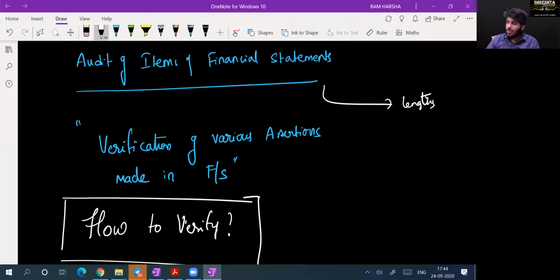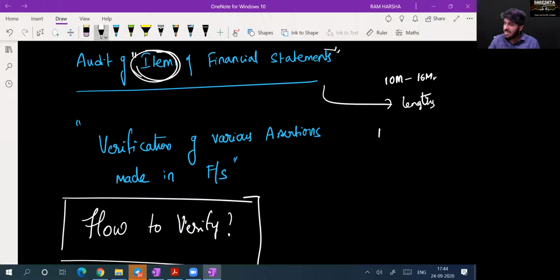Now we know this chapter's weightage will be 10 marks to 16 marks. In one attempt, some 16 marks were asked for. 4 questions were asked from this chapter. What is the heading of the chapter? Audit of items of financial statements. What are you doing audit of? You are doing audit of items of financial statements.